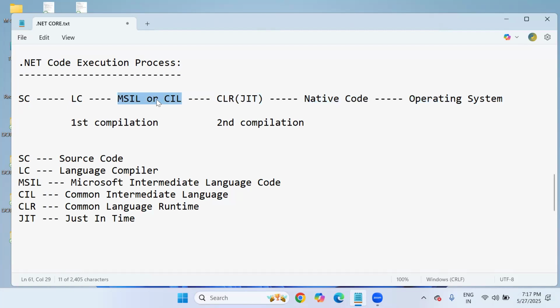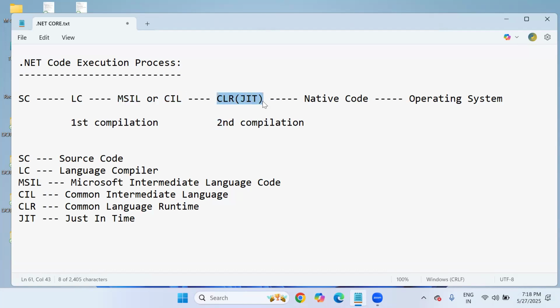But this code is not byte code or native code, not system-understandable code. It's still high level language code. Up to here, the first compilation takes place. Then in the second compilation, this MSIL code is transferred to the CLR JIT compiler.